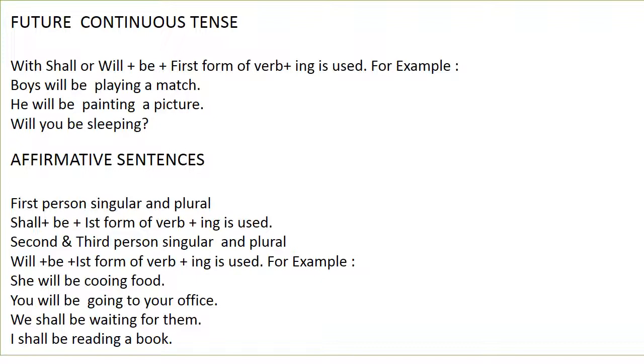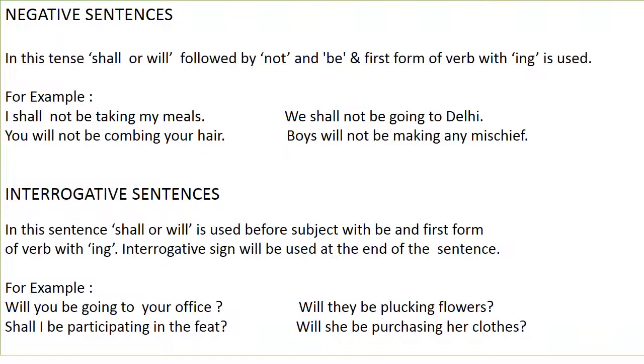Affirmative sentence. First person singular and plural: shall and be and first form of verb and ing used. Second and third person singular and plural: will and be and first form of verb and ing used. For example, she will be cooking food. You will be going to your office. We shall be waiting for them. I shall be reading a book.